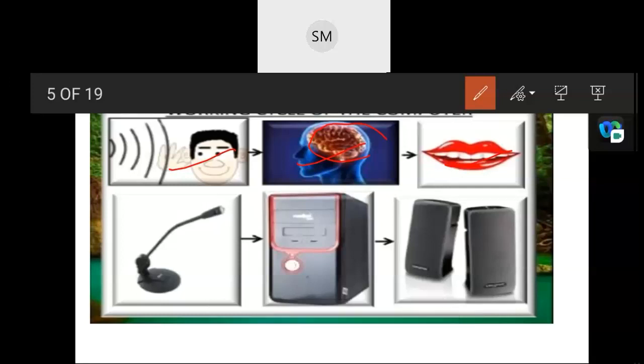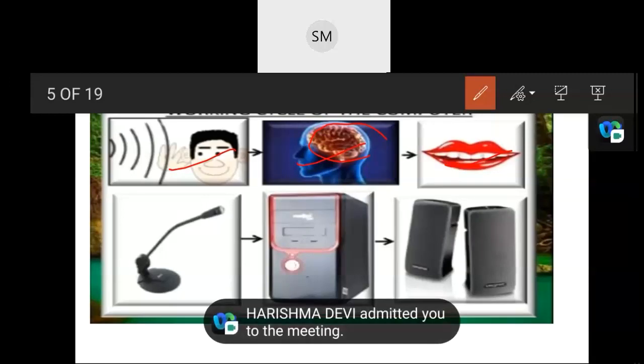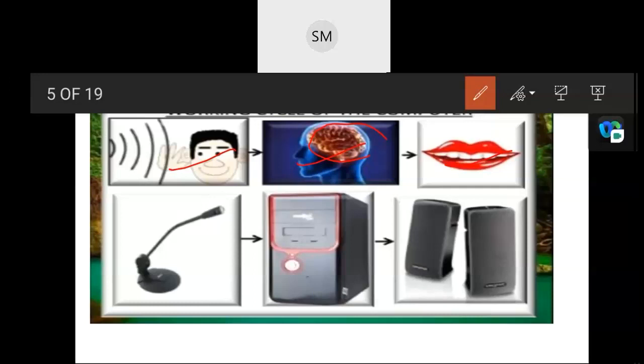So what happens next? The brain will accept it and order you, okay, you can speak now. If we ask you any question, definitely you have to unmute and give your answer, isn't it? It shows that your nervous system is working. So that is our real life example of how our nervous system works. From the ears, the message goes to your brain, and the final output is that you speak out, isn't it?